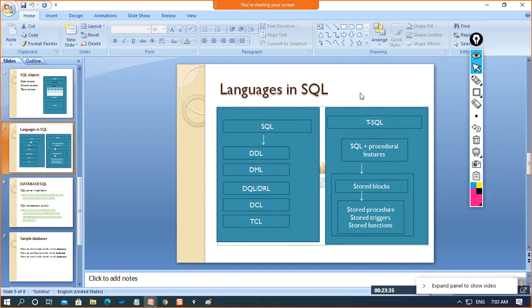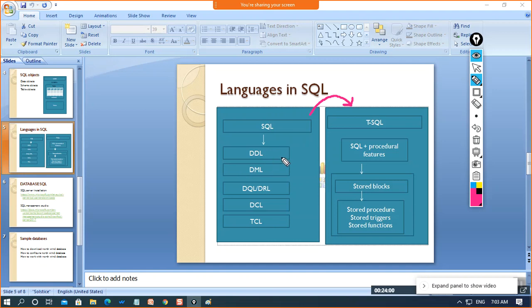Now we will learn about the different languages of SQL. There are some basic languages as well as the extended form of languages in SQL. We'll first cover the basic languages, and after that I'll move to the extended part, like T-SQL, SQL with procedural features, stored blocks. We'll learn about stored procedures, triggers, functions afterwards.